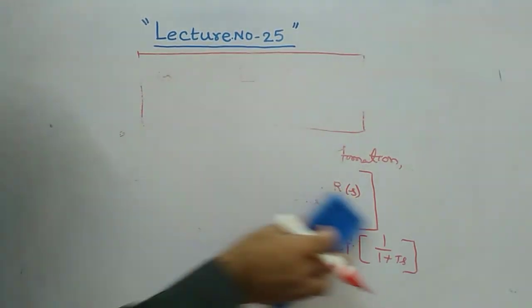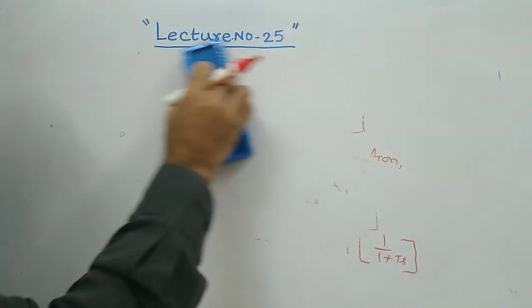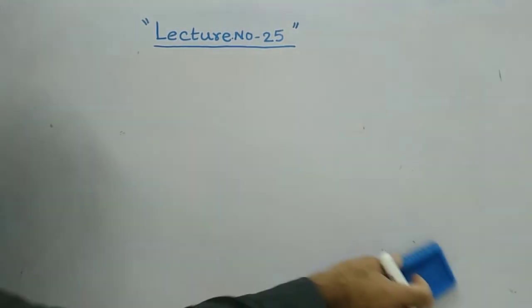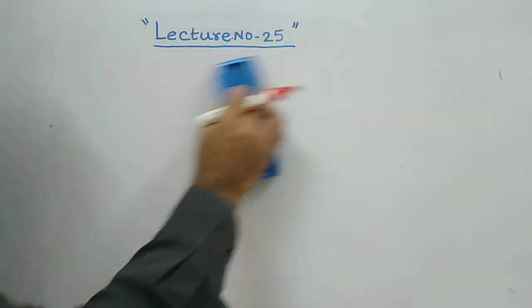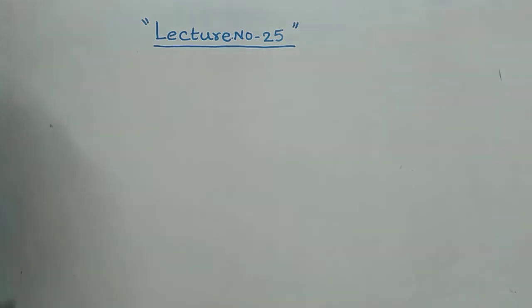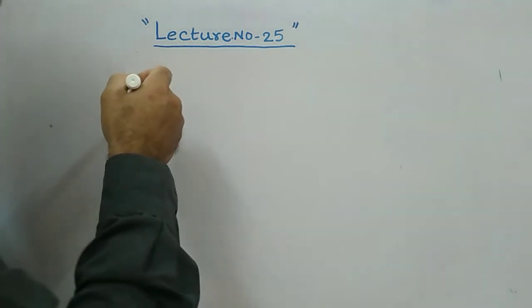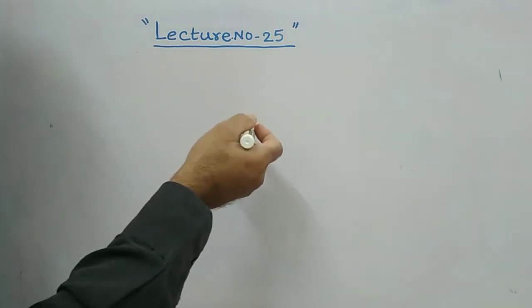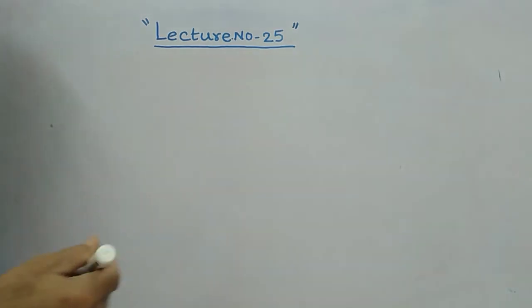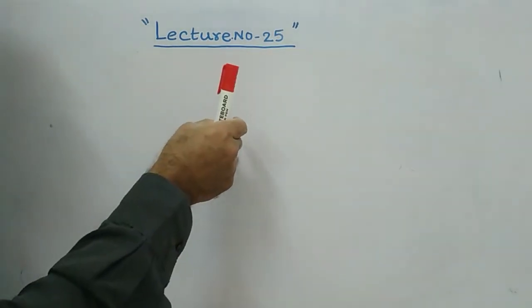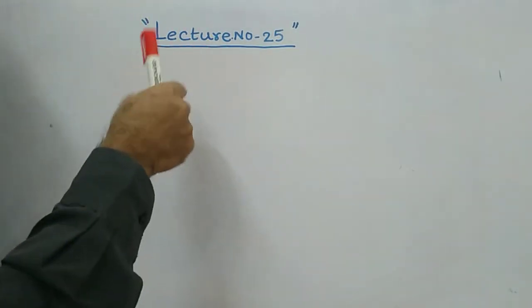Let us see. This equation we have derived now is the standard equation, C of t or C of s in terms of your input and gain. Now you must apply the value of R of s.